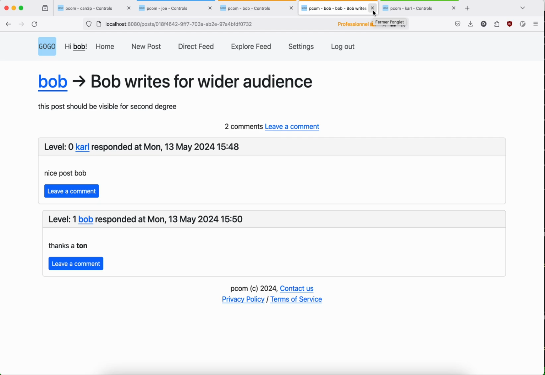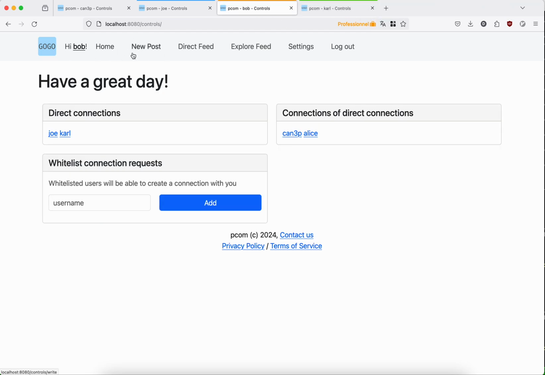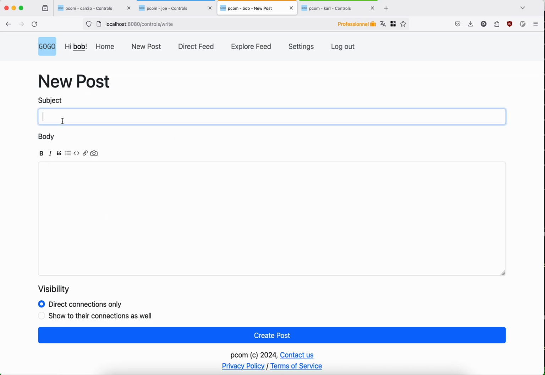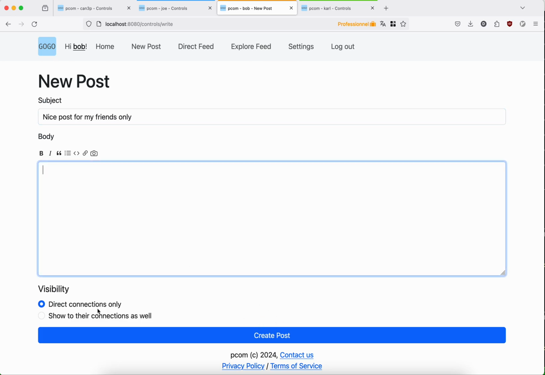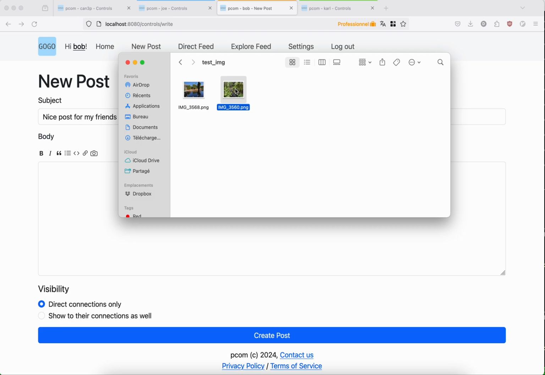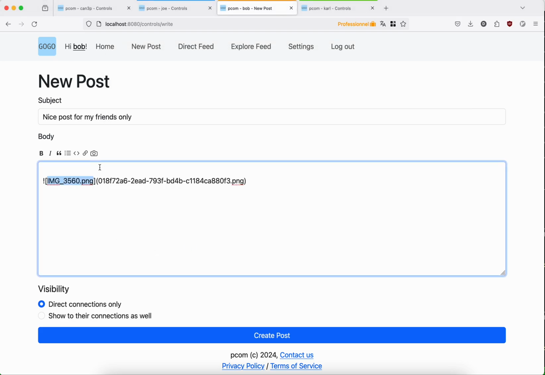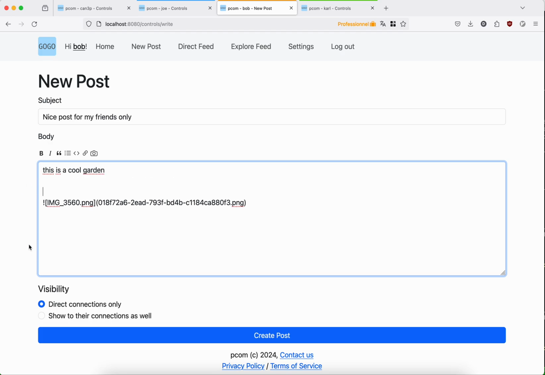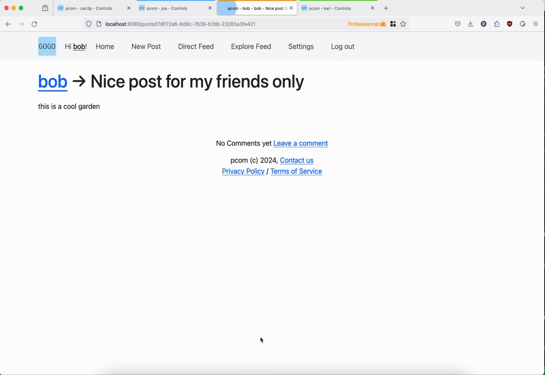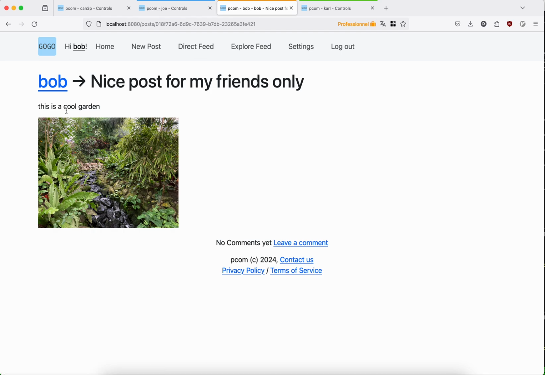Then let's make a post. As you can see, Bob can write a nice post for my friends only, so this is direct connections. We already support images, so I can just drag and drop an image and it will be there. I won't showcase all the Markdown, but basically we support it. So we post it. Here is the image.